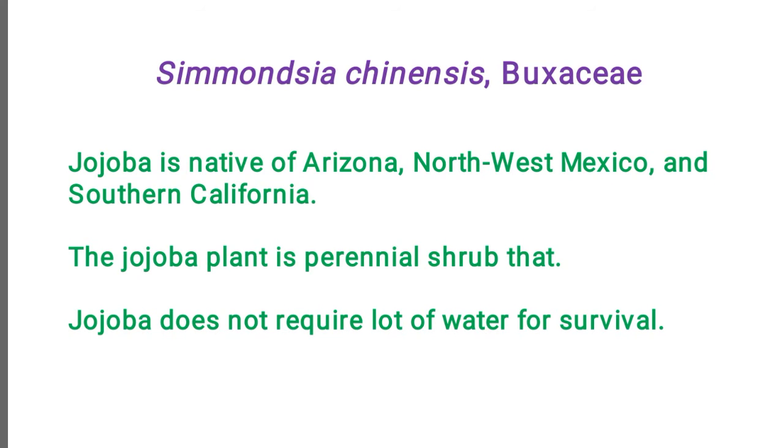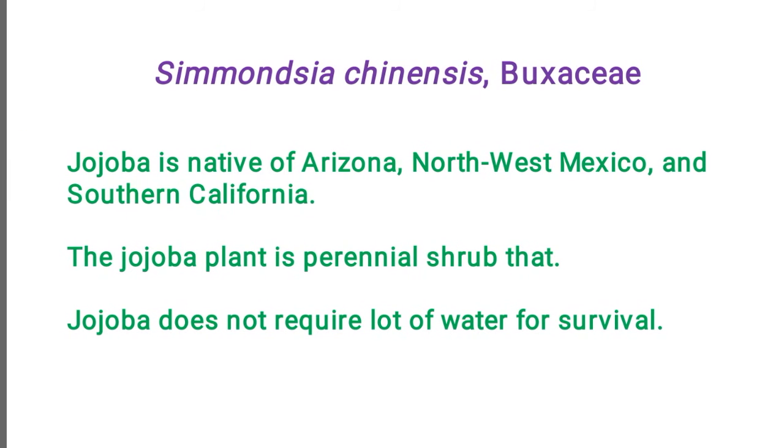The botanical name of jojoba is Simmondsia chinensis and it belongs to the family Simmondsiaceae. In this slide, we will see the description and information about Simmondsia chinensis.